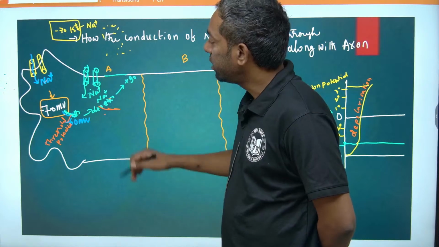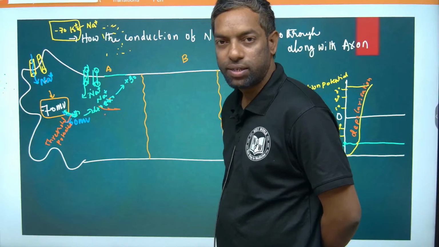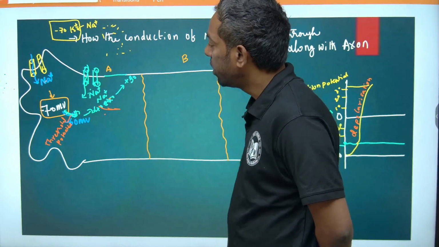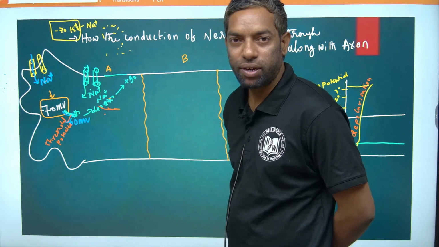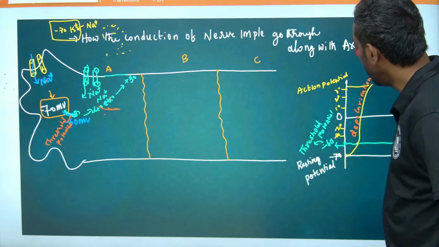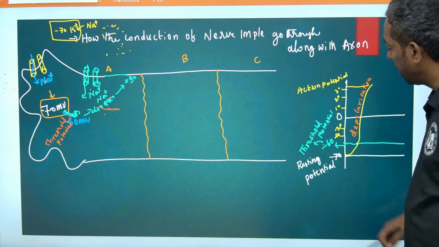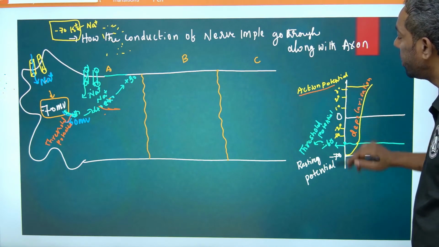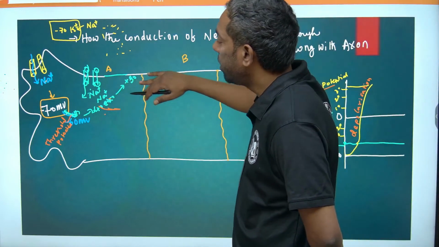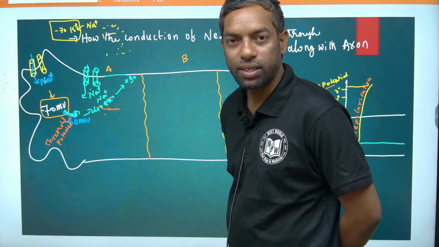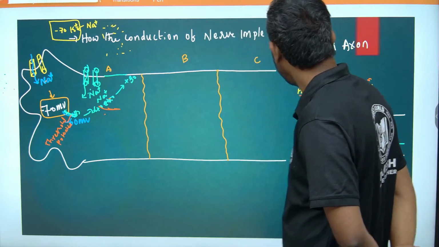If the voltage gated channel opens, more sodium ions influx and enter into the cell. In that condition, more positivity builds up within the cell, and the voltage goes from minus 60 up to plus 30. This condition we can call the action potential. Action potential is nothing but one wave complete, meaning one impulse is complete. The signal has started up to plus 30.